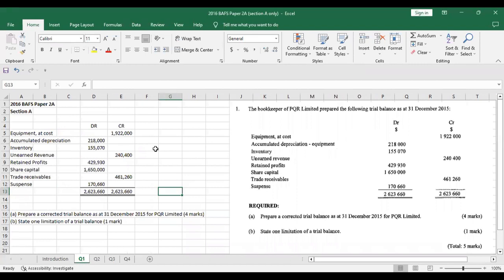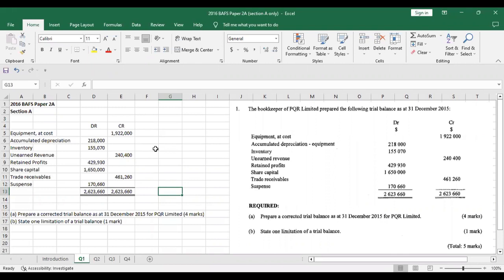In question 1, a trial balance is given to you. If you are at this stage of the exam preparation, you understand what a trial balance is. A trial balance is just a summary of different account balances in a company. It's not really a financial statement. A company uses the trial balance to prepare the financial statements, that is the income statement, balance sheet, and cash flow statement, the 3 main financial statements.